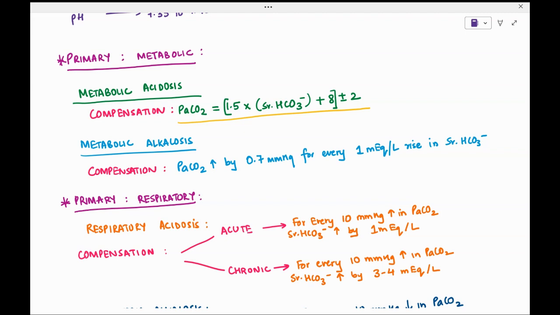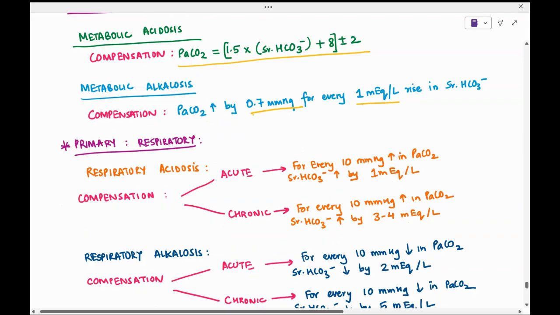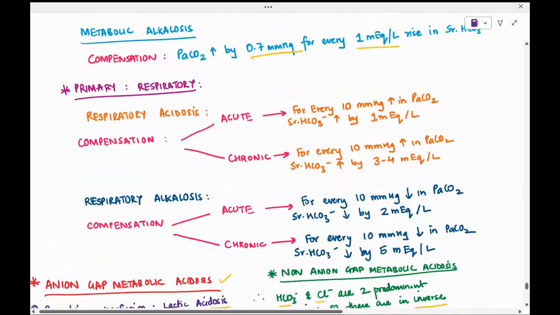Partial pressure of CO2 in arterial blood will increase by 0.7 mmHg for every 1 milliequivalent per liter rise in serum bicarb. Now we'll see when the primary disorder is respiratory. So in respiratory acidosis, there are two types. It can be acute or chronic.